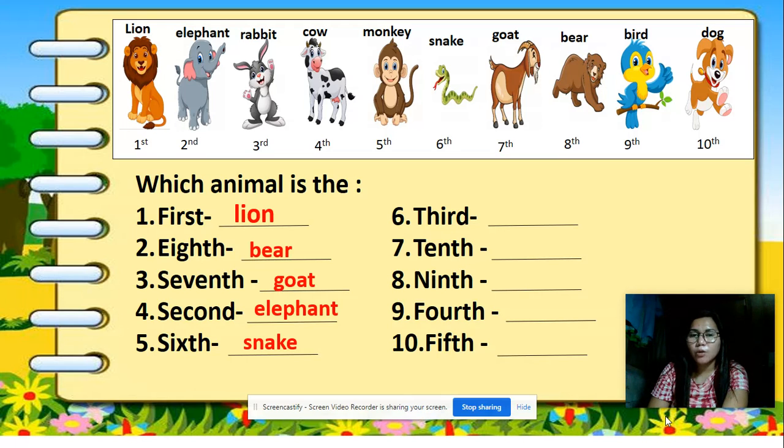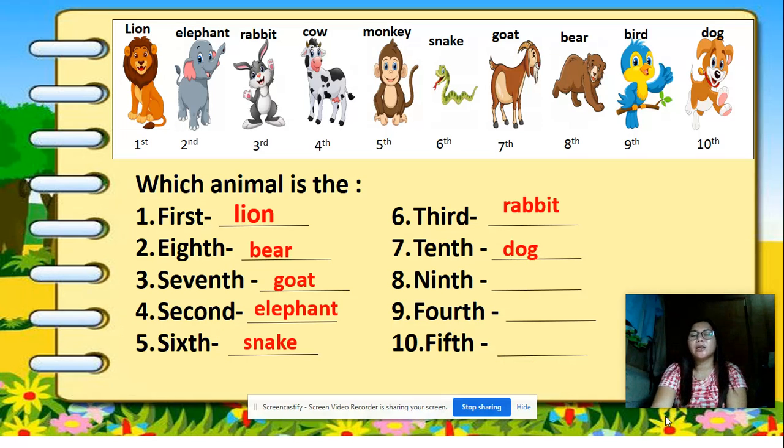Number 6. Which animal is the third? Yes, rabbit. Rabbit is the third in the set. Number 7. Which animal is the 10th? Dog. Very good. So the dog is the 10th in the set. How about number 8? The ninth. The ninth, yes, it is the bird. The bird is the ninth